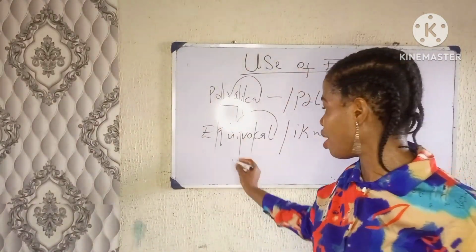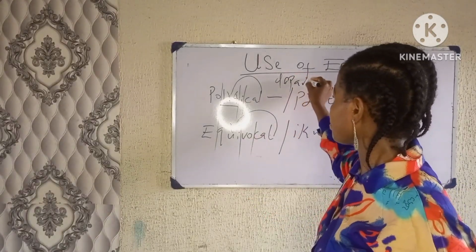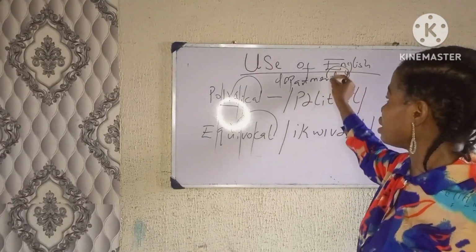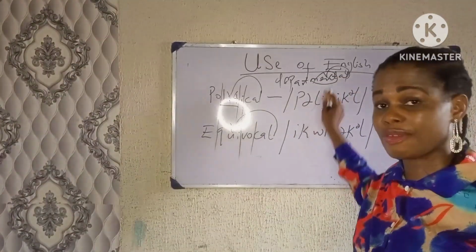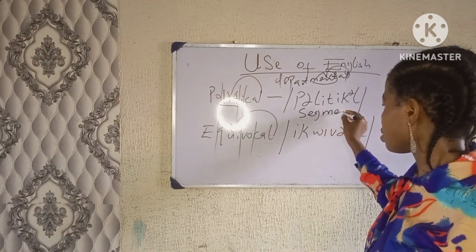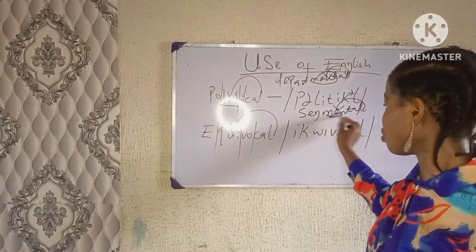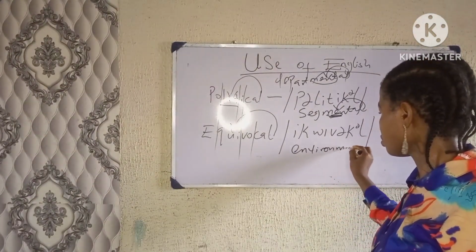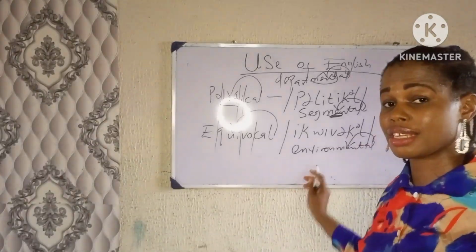Now, for example, we have departmental. The stress is going to be on the second level from the end, not the third level from the end, because we have MENT before AL. A word like segmental, the stress is going to be on MEN, the second level from the end. Environmental, the stress is going to be on MEN. So it's going to be on MEN.